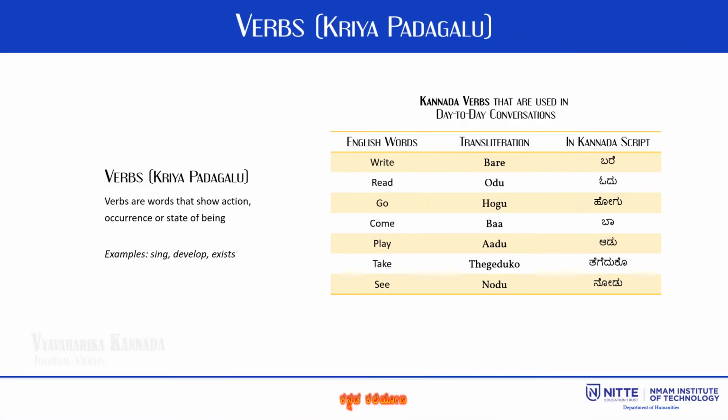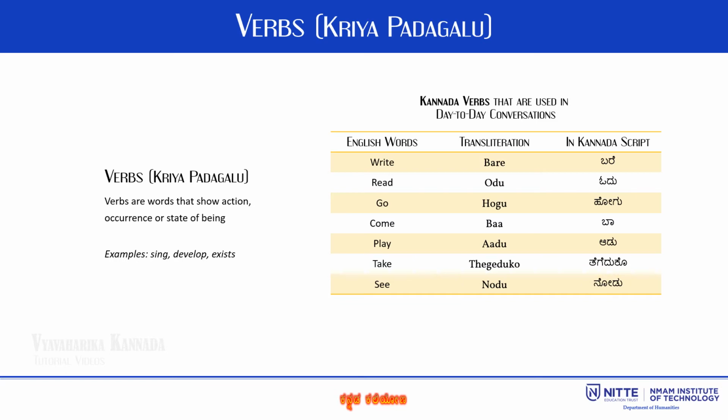Verbs are known as ಕ್ರಿಯಾಪದಗಳು in Kannada. Verbs are used to signify actions, process, condition or state of being of people or things. Every sentence must have a verb. Verbs can be happening now, already happened or they will happen.